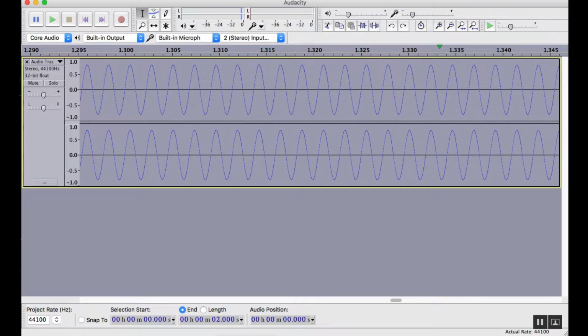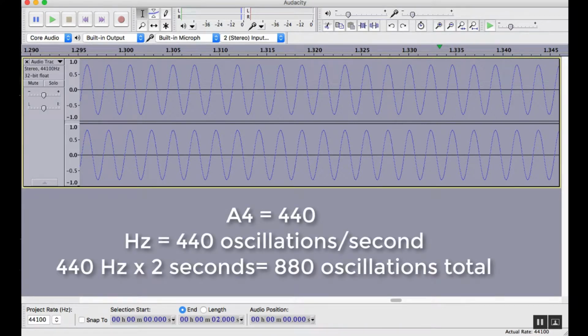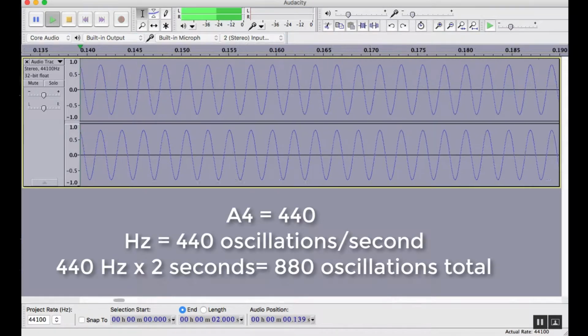Here I have generated the note A4 for a total of 2 seconds. As previously mentioned, A4 is 440 Hz, which translates into 440 complete oscillations per second. So in the span of these 2 seconds, there should be twice this amount, specifically 880 of them. It'll sound like this.